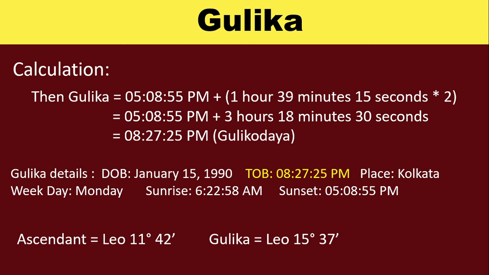So the Gulikodaya is 8:27 p.m. So we just change the time of birth with Gulikodaya and calculate the ascendant for this time. So for this given date of birth, the ascendant is Leo 11 degree 42 minutes and Gulika is Leo 15 degree 37 minutes.